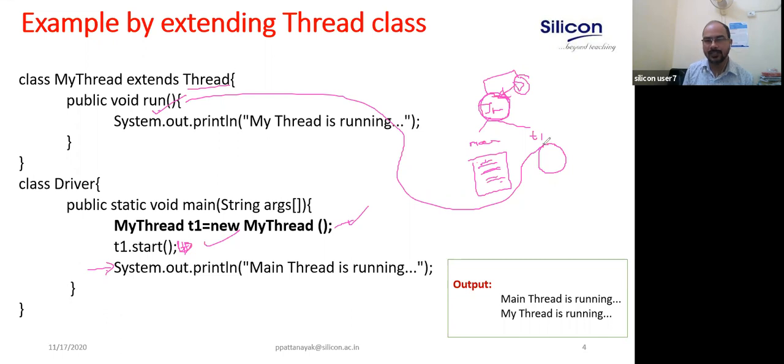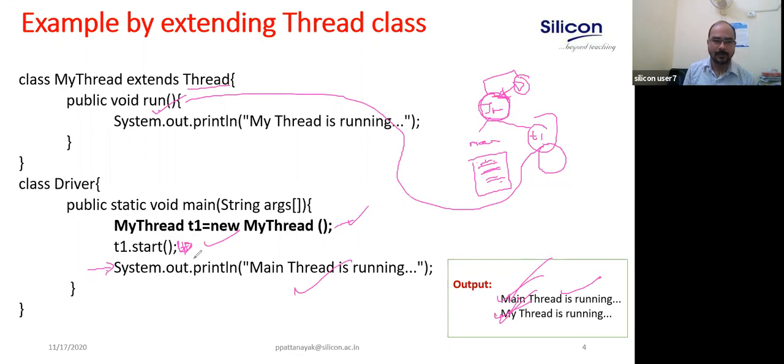So two threads are being created. We cannot say T1 will execute before the main thread or the main thread will execute before T1. That is not in our control. It depends on the availability, on the resource use. So which thread will execute first? Suppose here the output I have written is main thread is running, then after that main thread is running. If you execute it repeatedly, it may happen that this one will execute first, this one second. Don't be surprised if this one is coming first, this one second, because it depends on the scenario. Which one will execute first is not in our control.